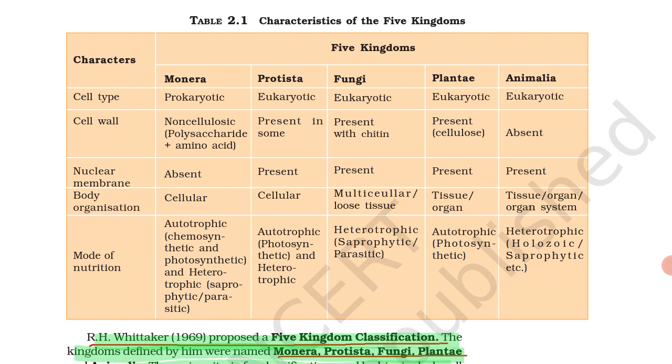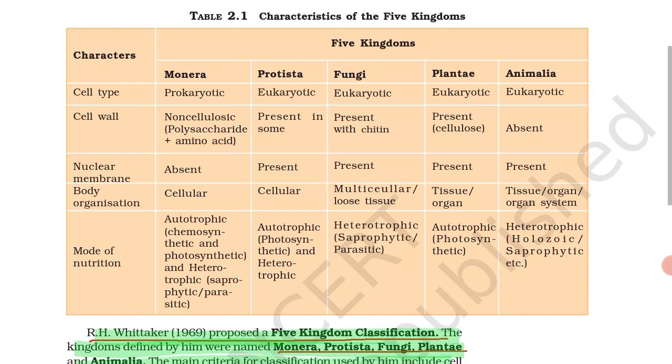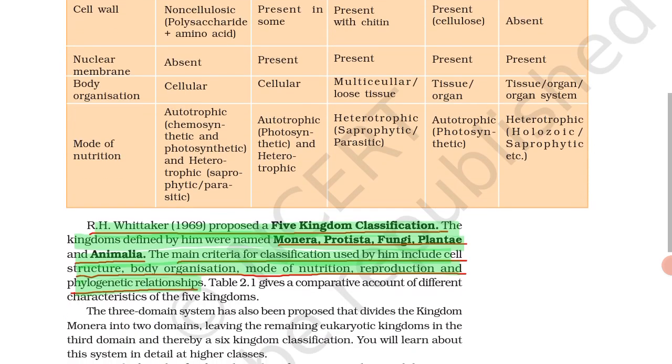So in this way we completed this table 2.1. Go through it. It's very important from the question point of view. They may ask a question from anywhere. They can ask about the cell wall of fungi, the nutrition of fungi, or body organization. So go through it, write it once and learn it.